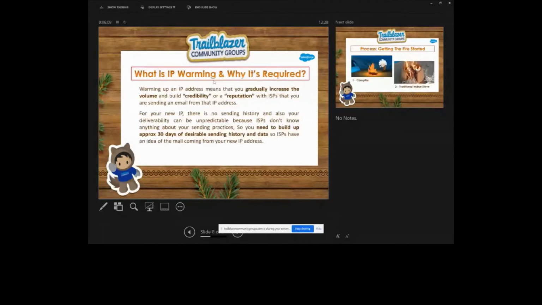So Anil, here is IP warming, and on this we will also check why IP warming is required. IP warming means gradually increasing the volume. Gradually means slowly increasing the email volume, and by doing this we are building credibility. Not only credibility, we are building a reputation with the ISP. Always make sure the reputation with the ISP is what we are building.